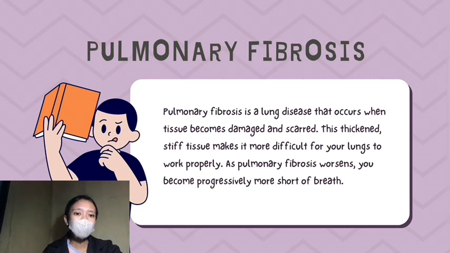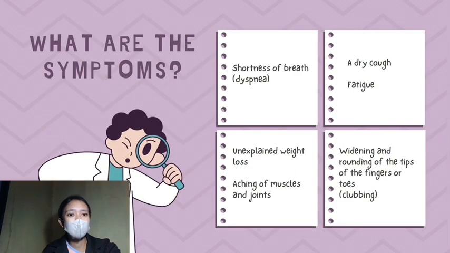The lung damage caused by pulmonary fibrosis can't be repaired, but medications and therapies can sometimes help ease symptoms and improve quality of life. For some people, a lung transplant might be appropriate. Okay, so let us now proceed to the symptoms of pulmonary fibrosis.